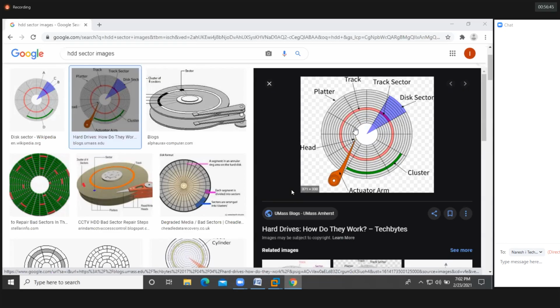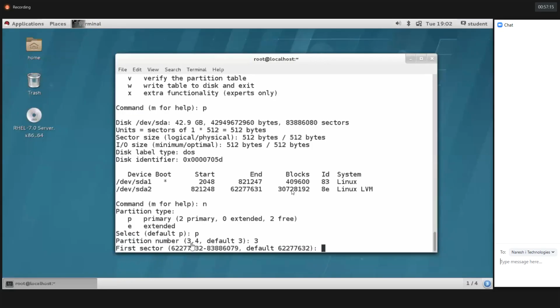This plotter is divided into multiple tracks. These round circles are all tracks. See here, this is one track, another track. These tracks are divided into multiple sectors. This triangle part is one sector. This is one sector, this is one sector, this is one sector, this is one sector. Like this, we'll have a number of sectors. Each and every sector has a number, and by default this is the first sector number.